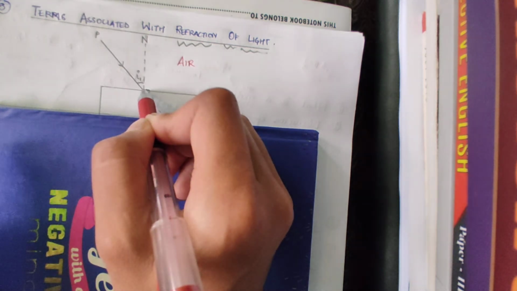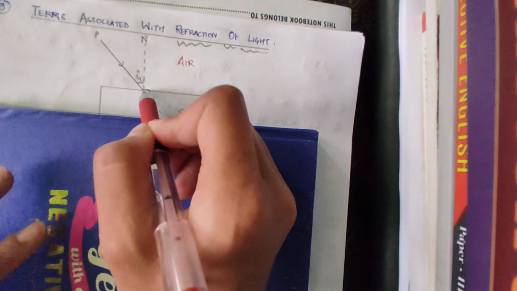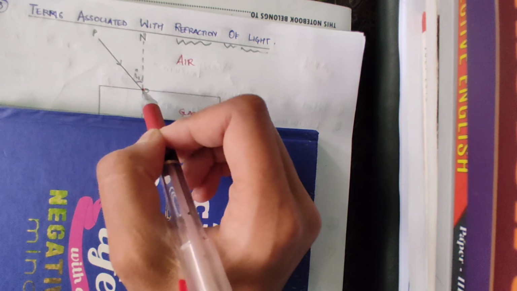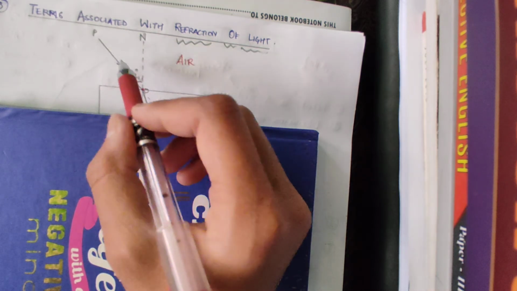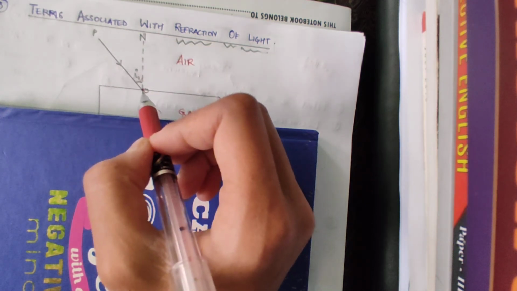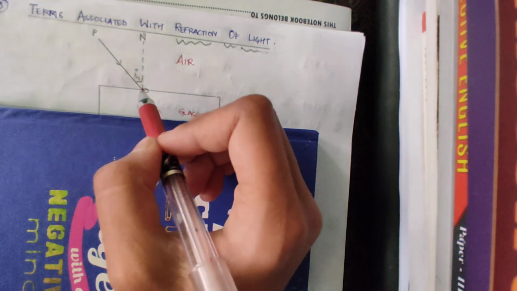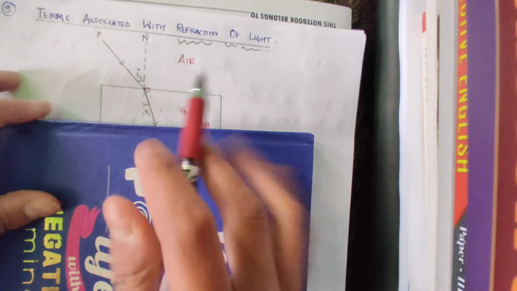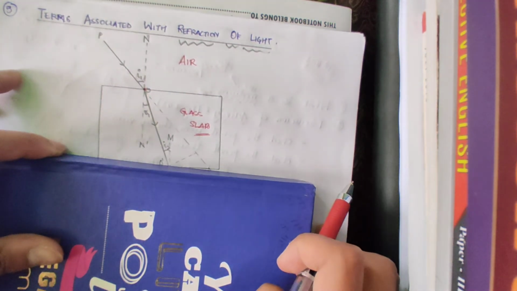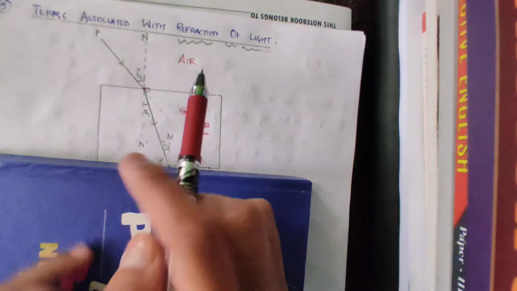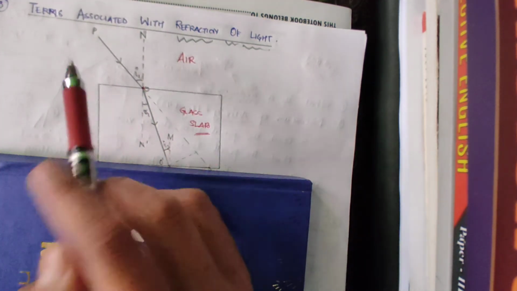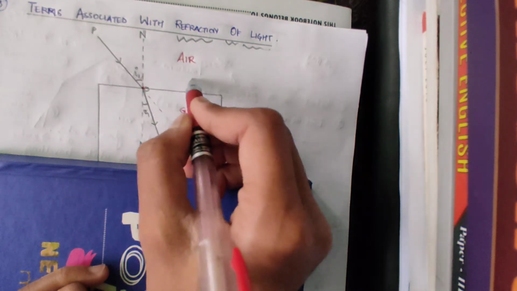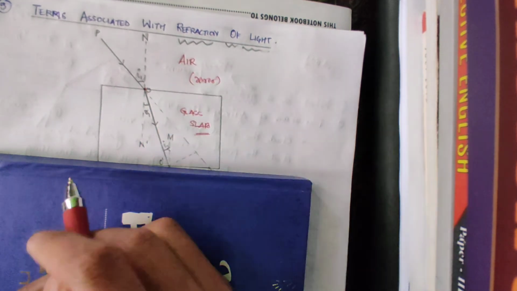Whenever an incident ray is incident on the glass slab or anything, you have to draw the normal. So there I am drawing a normal. After incidence, what happens to the ray of light? Since it is from air to glass, the incident ray comes, then you draw the normal. Air here is a rarer medium and glass here is a denser medium.